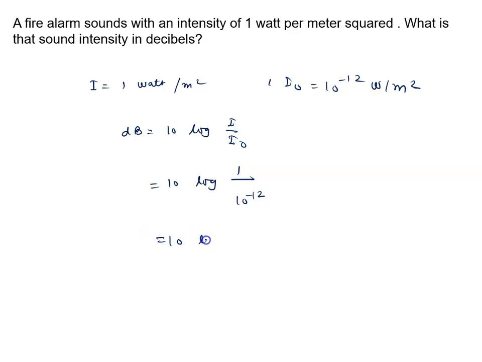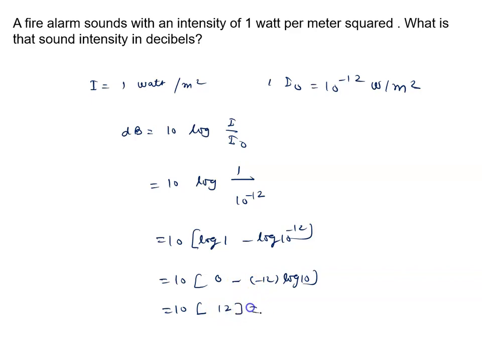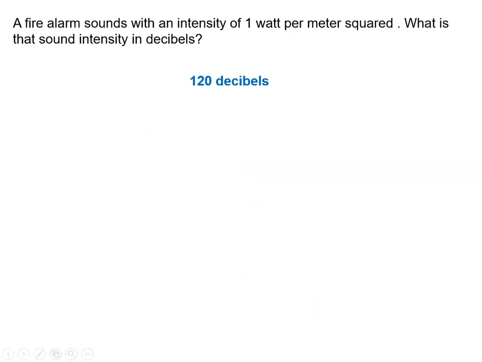Further we will solve 10 log. ऊपर जाएगा ये हो जाएगा log 1 minus log 10 raised to power minus 12. Then again we will calculate 10 log 1 is 0 minus 12 आ जाएगा log 10. Then it is given by 10 0 minus 12 log 10 is 1. So answer will be 120 decibel. So answer of this problem is 120 decibel.